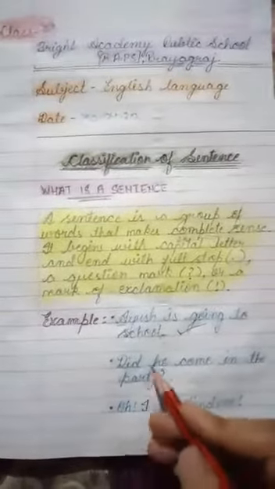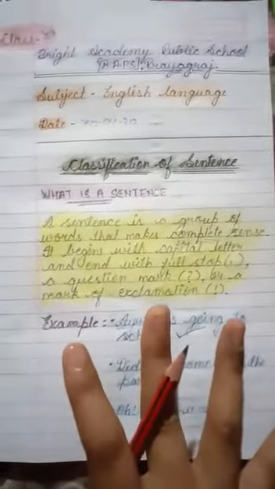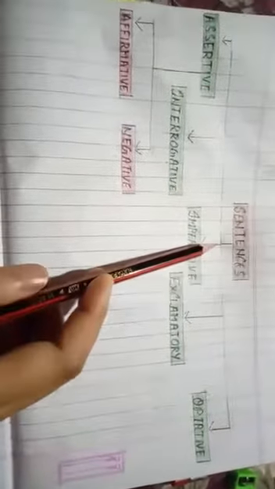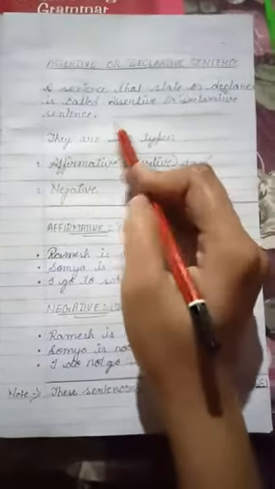So students, on the basis of their pattern, sentences can be divided into 5 types. How many types? 5 types. First is assertive sentence, interrogative sentence, imperative sentence, exclamatory sentence, and optative sentence. Do you know that assertive sentence is divided into 2 groups, affirmative and negative? So let's begin with the assertive or the declarative sentence.